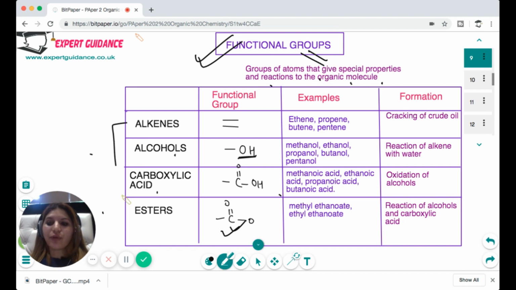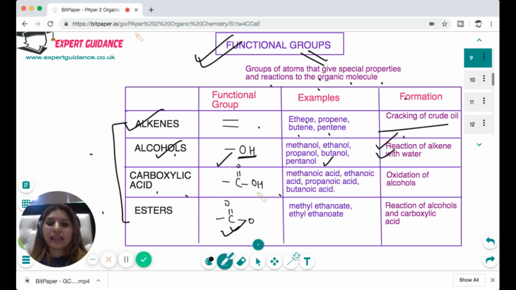And you have 4 functional groups in your syllabus. Alkenes, which have a double bond. Examples are ethene, propene, butene, and pentene, and we can form them by cracking of crude oil. Alcohols are a hydrocarbon chain with an OH, and we name them with -ol. So 1 carbon alcohol is methanol, 2 carbon is ethanol, then propanol, butanol, and pentanol. And we can make alcohol by reacting alkene with water or steam.